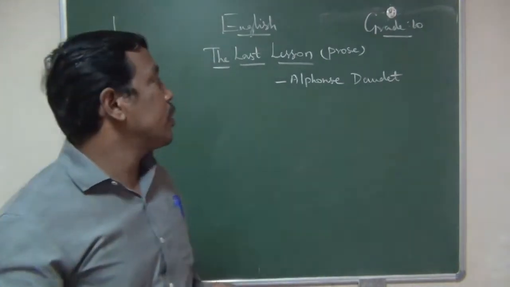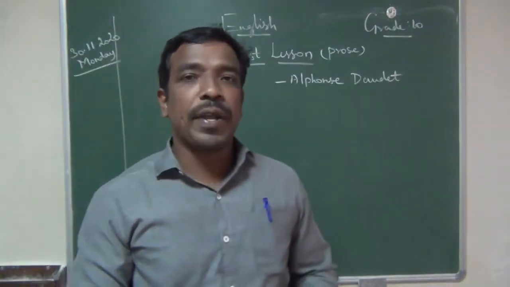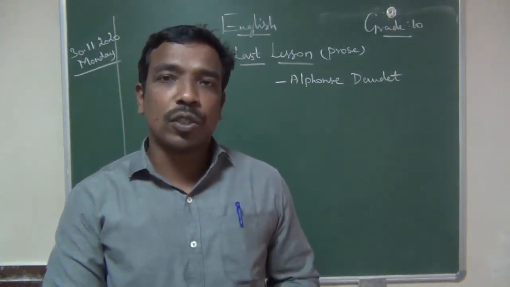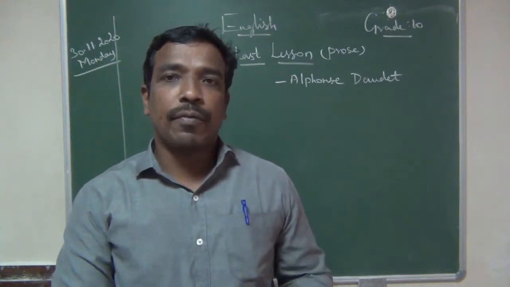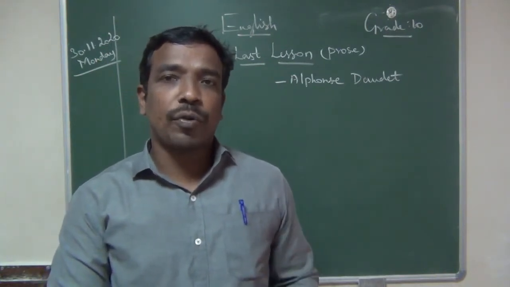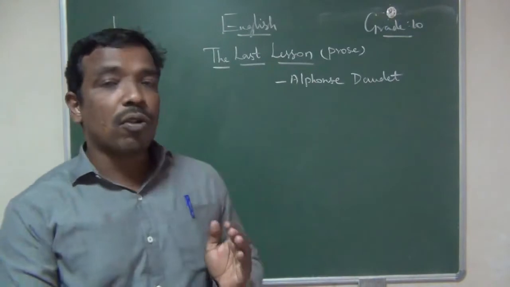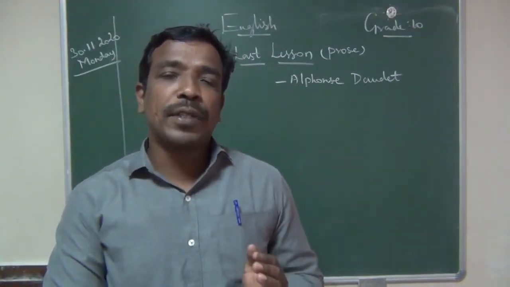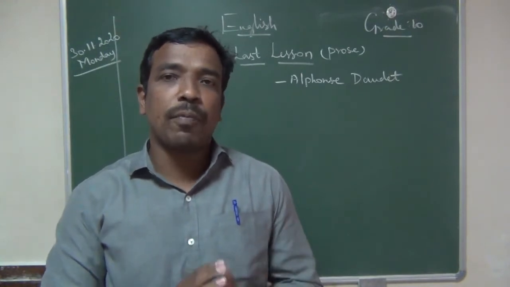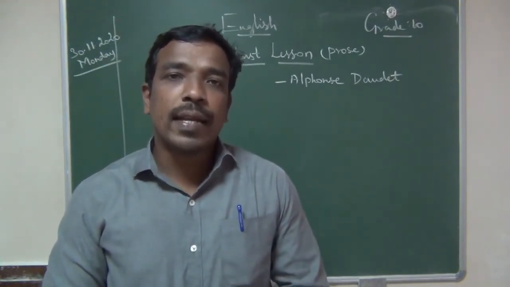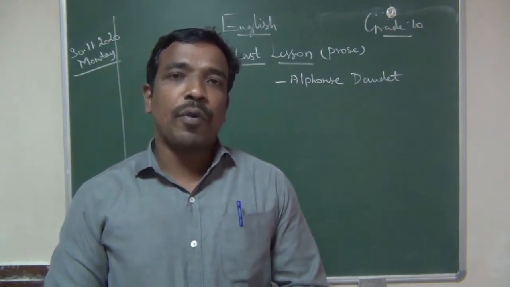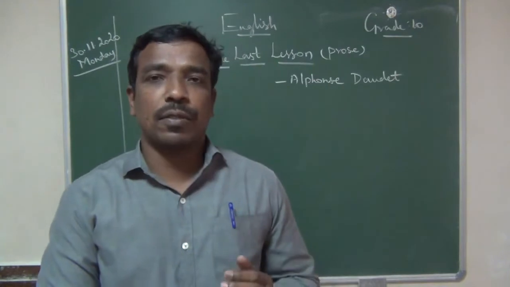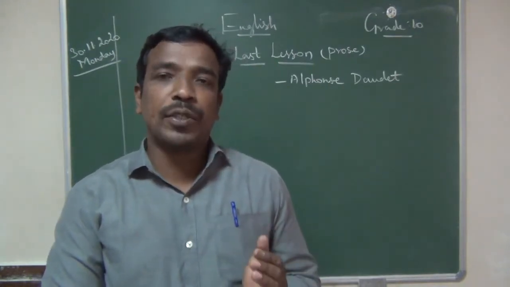Who is this Alphonse Daudet? He was a French novelist as well as a short story writer. This story, the last lesson, is set in the time of the Franco-Prussian War, which happened in 1870-71, in which France was defeated by the Prussians.